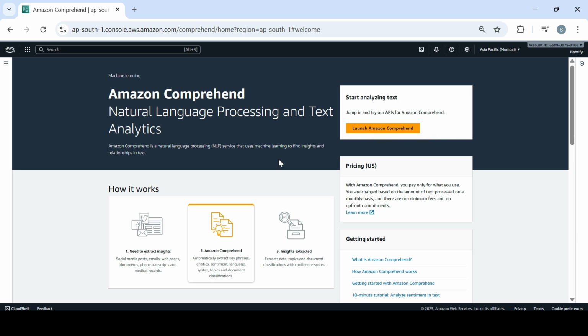And this video will be all about Comprehend. In my last video, we covered Textract, and this is just a more to it. This is the NLP and text analysis service where you use machine learning to find insights and relationships in text, as it says here. So any sentiment analysis you would like to do, any entities you would like to detect out of your information extracted using Textract, you can go up to the next level. You can implement Comprehend along with Textract. That would give you a solid result.